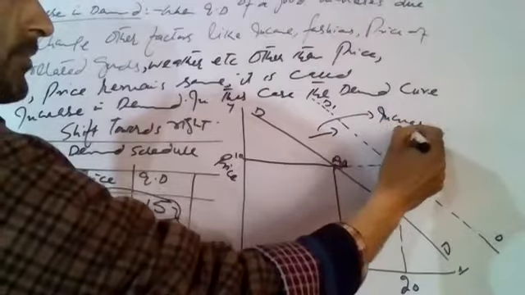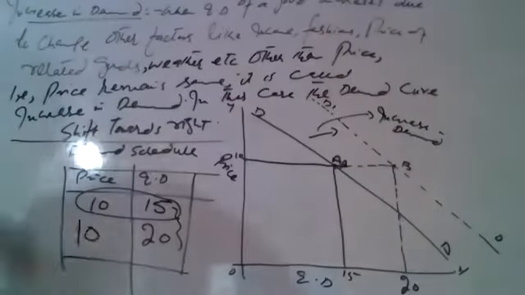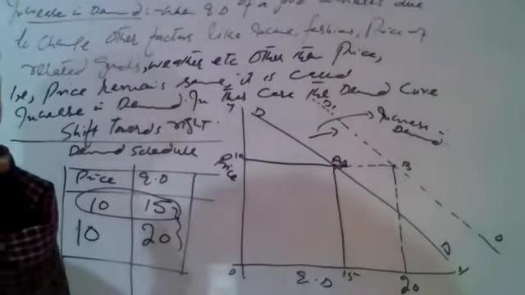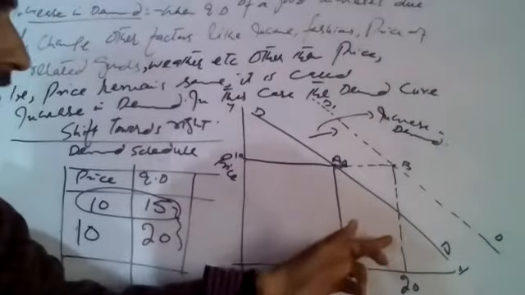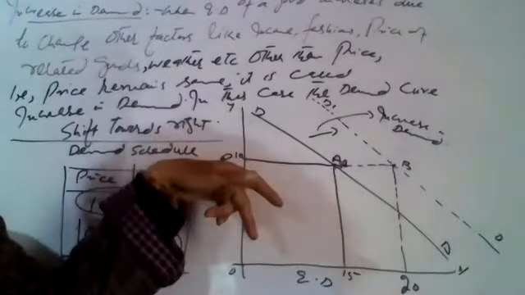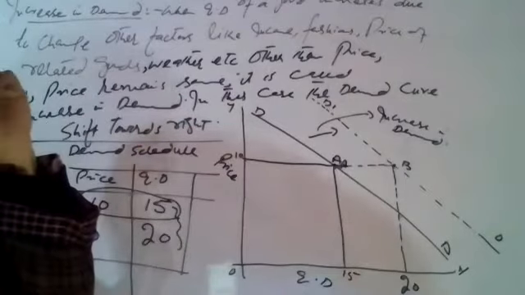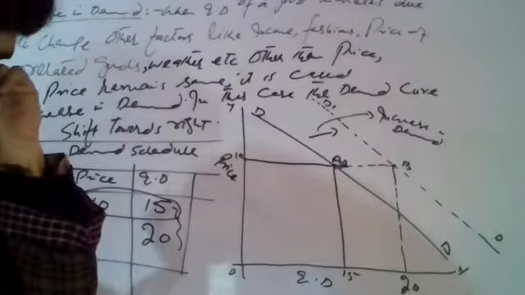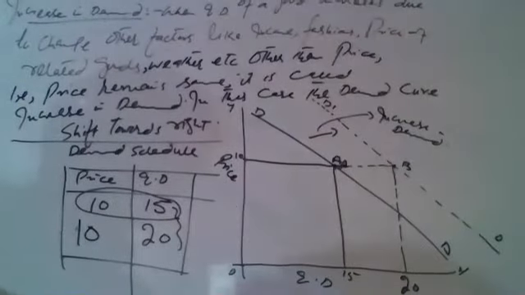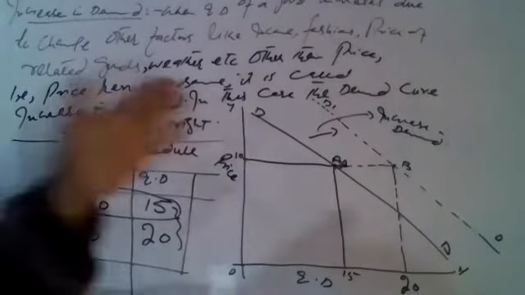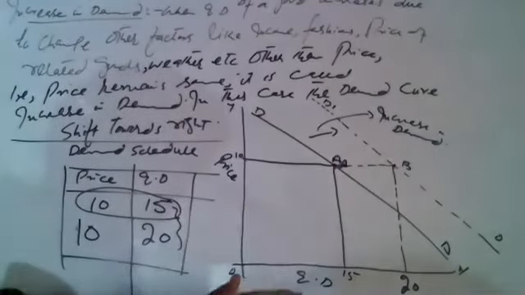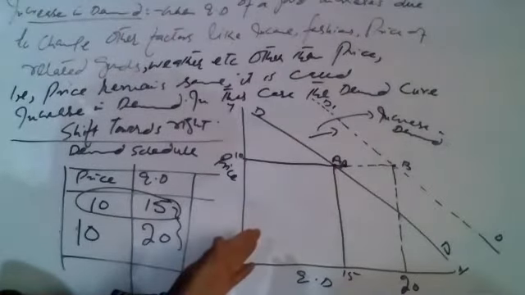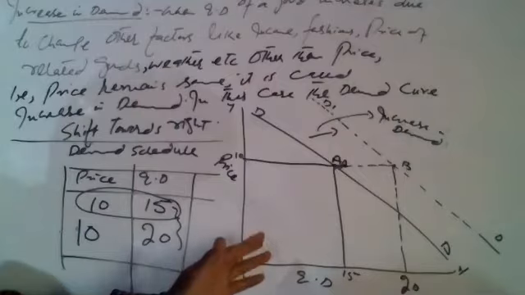So increase in demand shows that there is an increase in quantity demanded of a good, but price remains the same. It is due to a change in other factors. So increase in demand shows two things. One is demand increases but price remains the same.